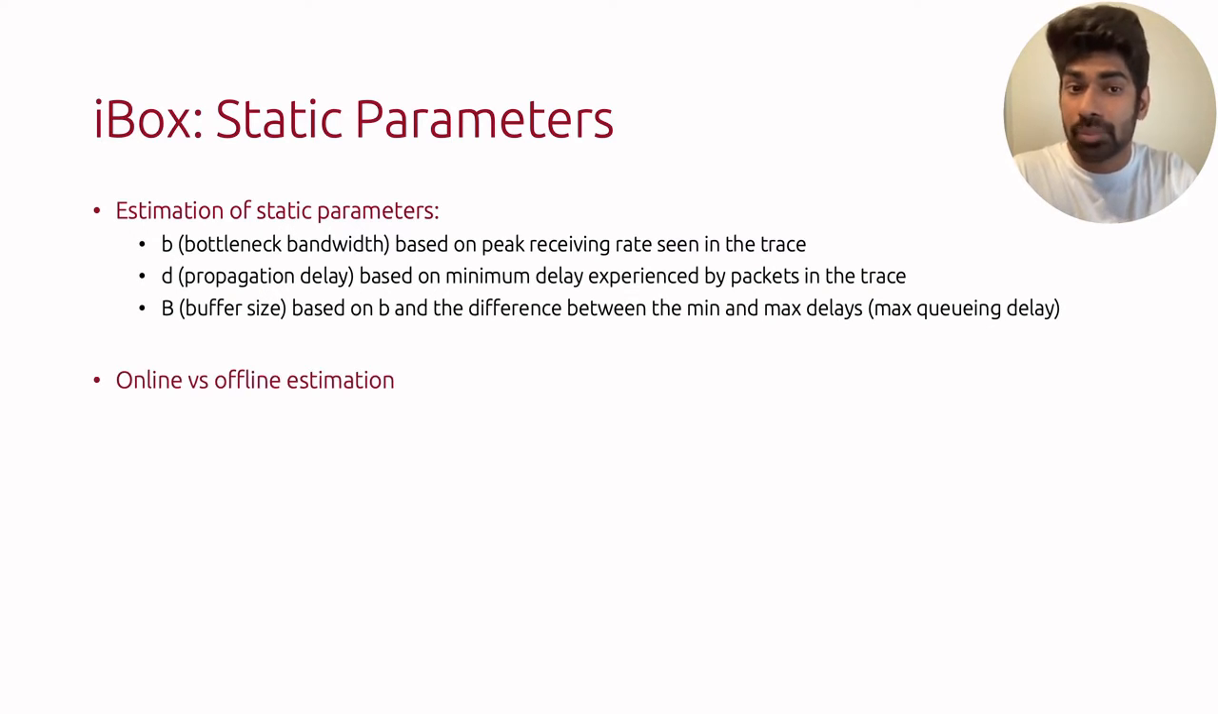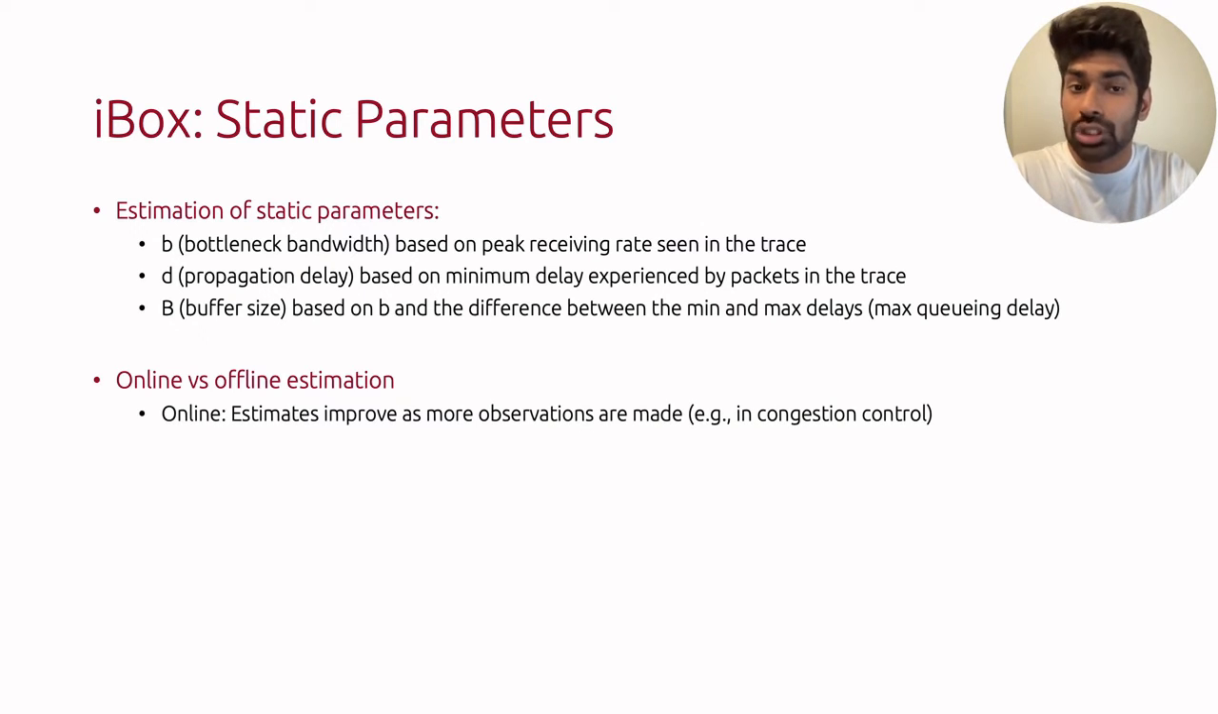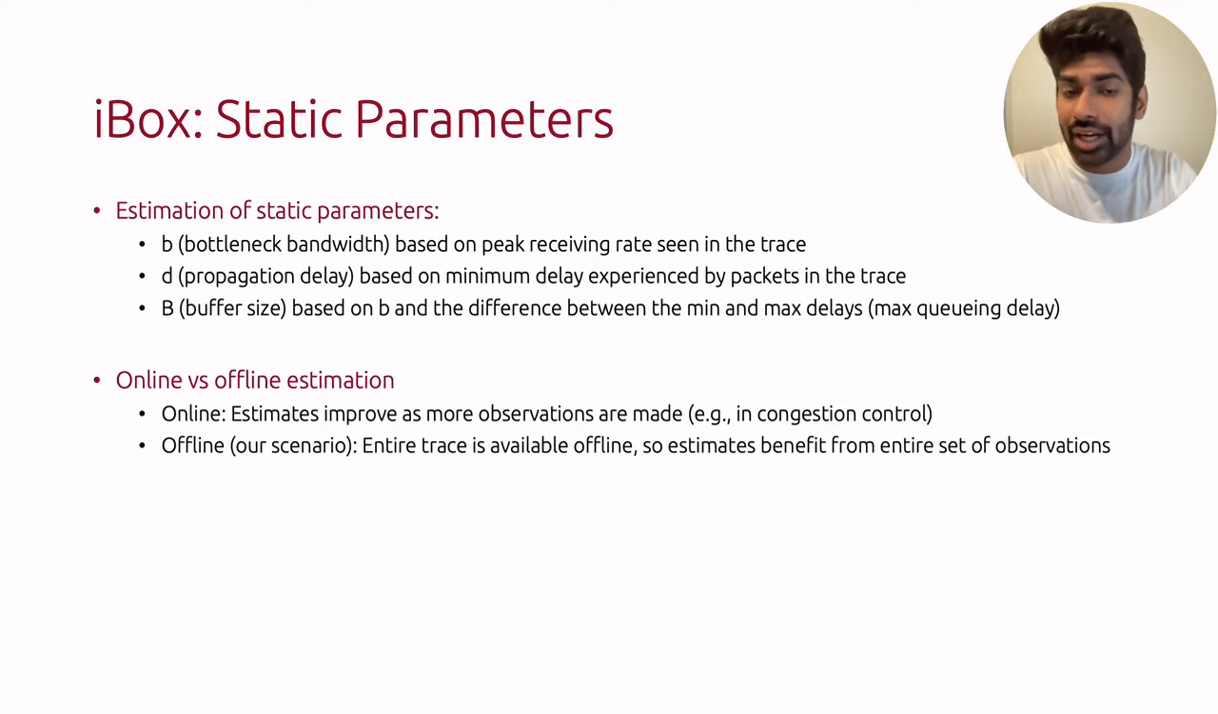There's also a distinction to keep in mind when you compare online and offline estimation. In online estimation, estimates improve over time as more observations are made. For example, in the case of a congestion controller estimating available bandwidth. Whereas in our scenario, which is the offline case, the entire trace is available offline, so our estimates can benefit from the entire set of observations.